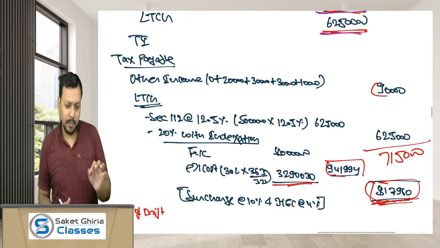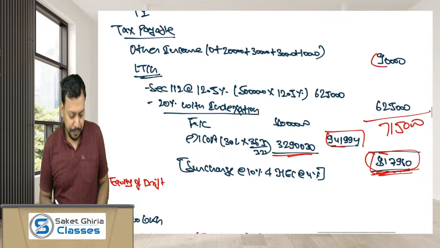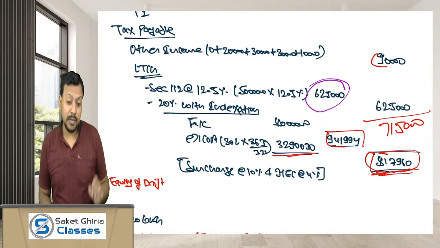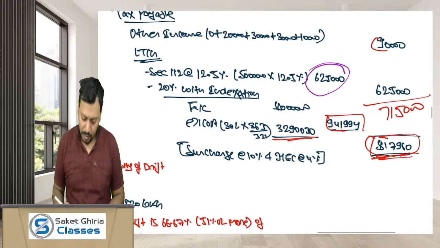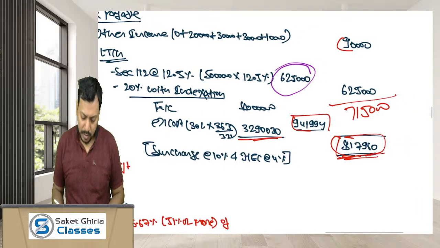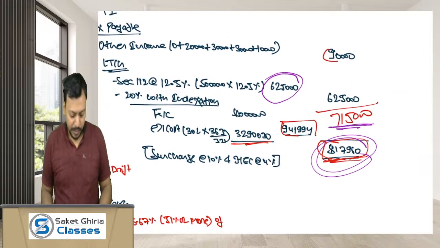So the tax as per 12.5% without indexation will be 6,25,000, and the tax with 20% indexation will be how much? 7,15,000. So it is better to claim 6,25,000. So here the tax liability will be calculated.